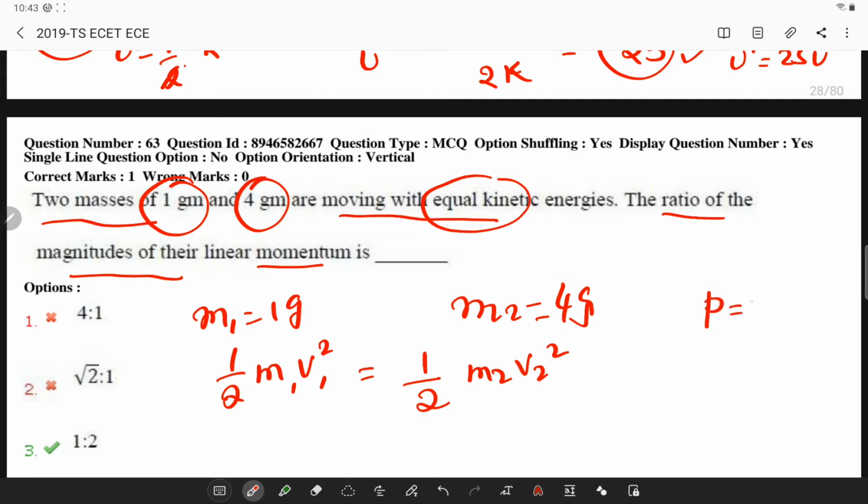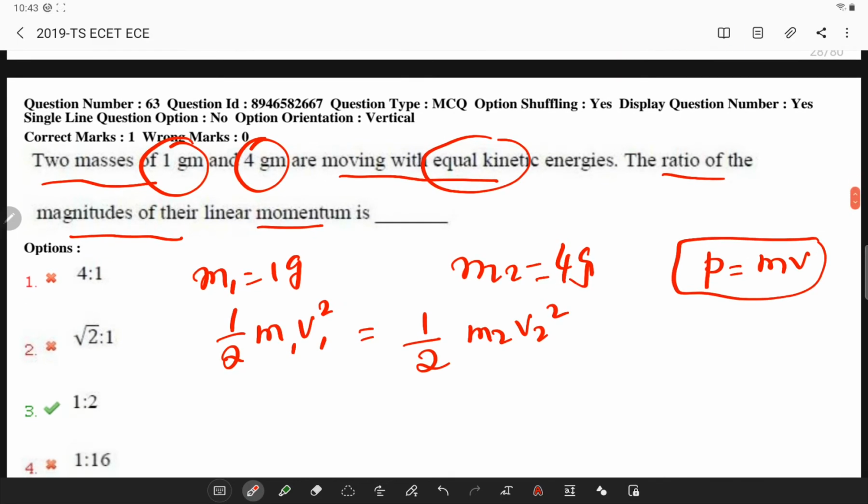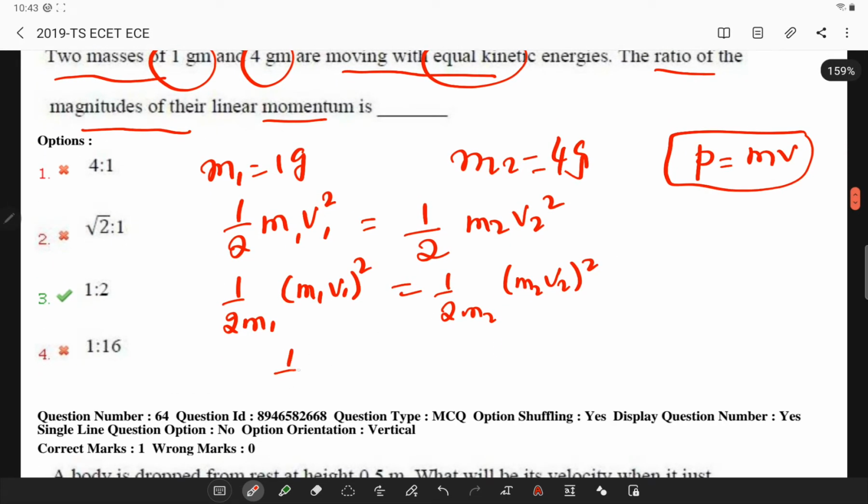Now we remember the linear momentum formula is p is equal to m into v. If I multiply by m, 1 by 2 m1 into m1 v1 whole square is equal to 1 by 2 m2 into m2 v2 whole square. So simply I can write p1 square by 2 m1 is equal to p2 square by 2 m2.